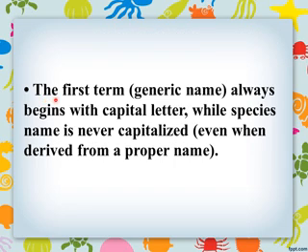Now the second rule: the first term, that is always the generic name, always begins with a capital letter, while the species name is never capitalized, even when derived from a proper name. So binomial nomenclature comprises two names, the generic name and the species name.